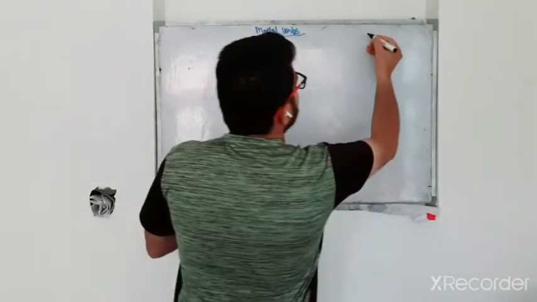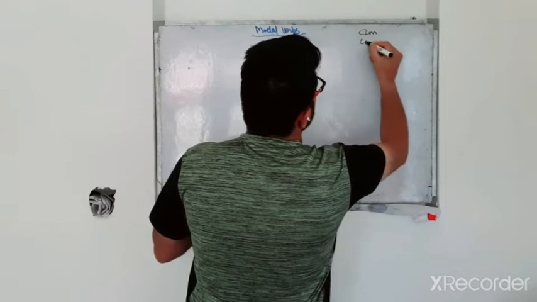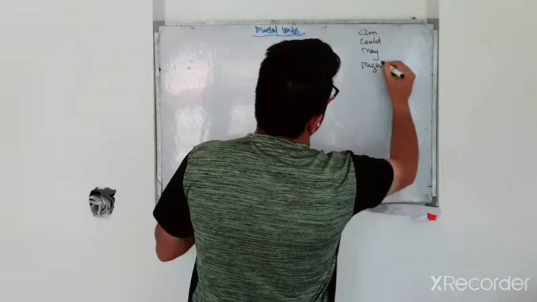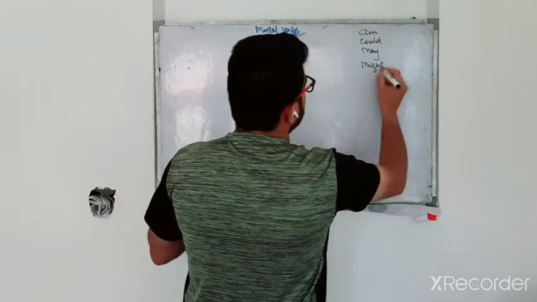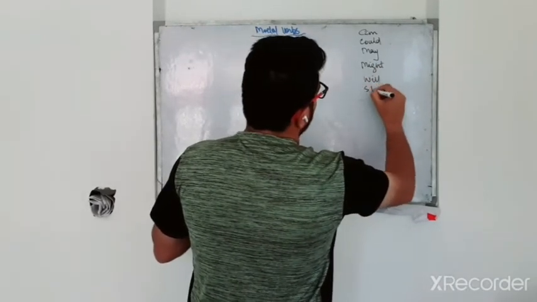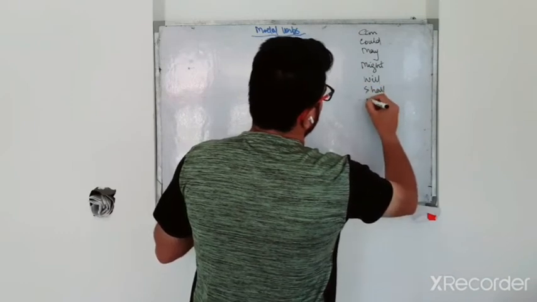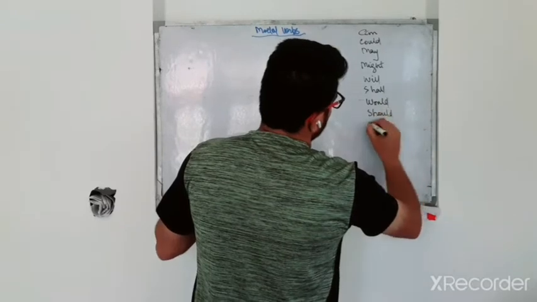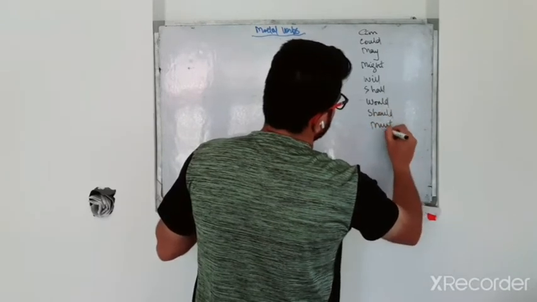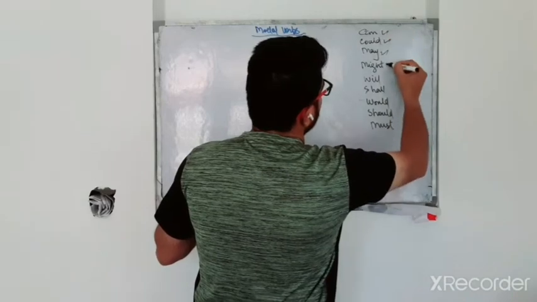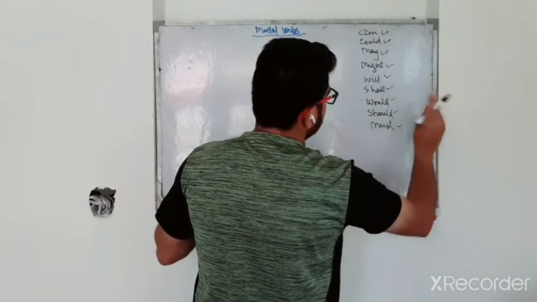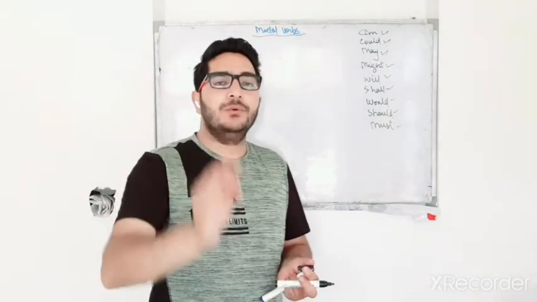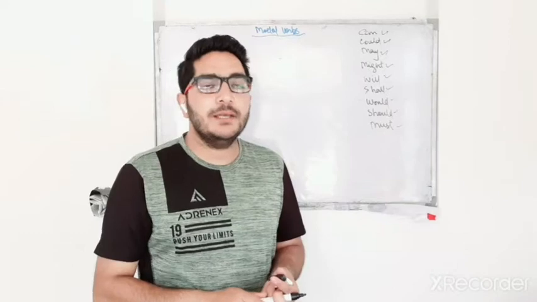See, we discussed can, could, may, might, and then will, shall, would, should, then must. So 1, 2, 3, 4, 5, 6, 7, 8, 9. So 9 modals are there, that are known as pure modals.